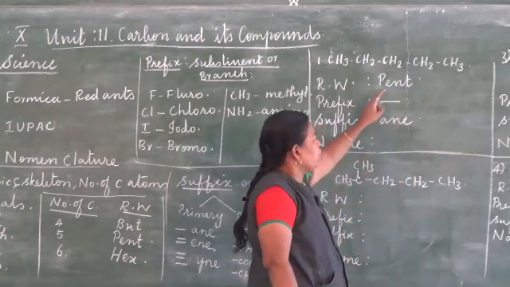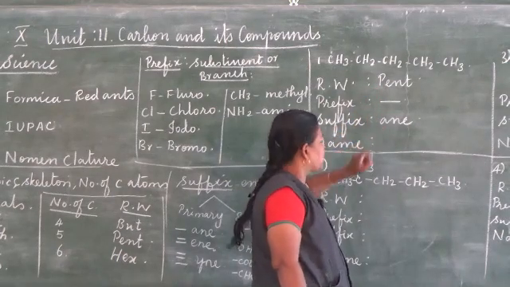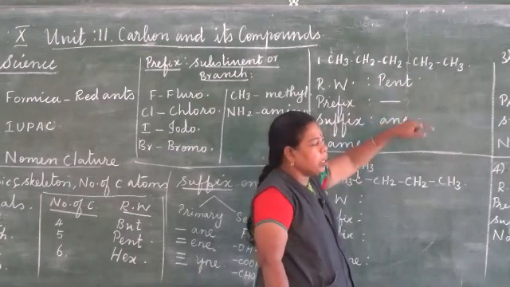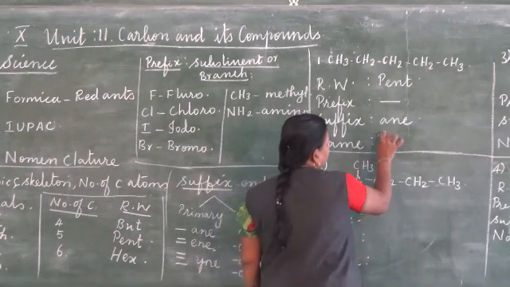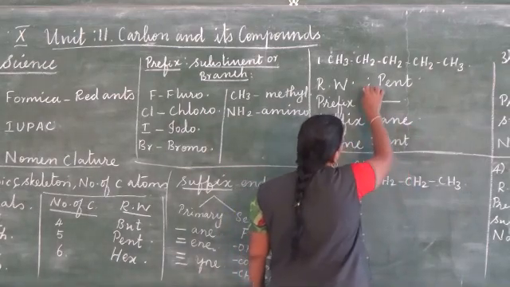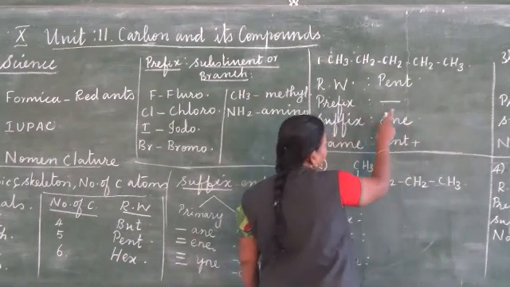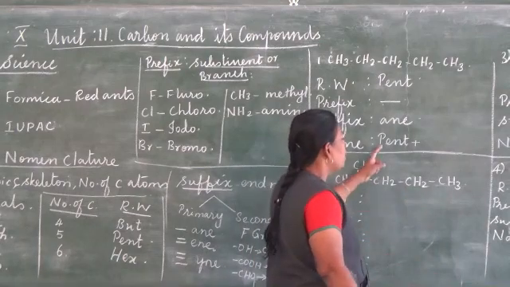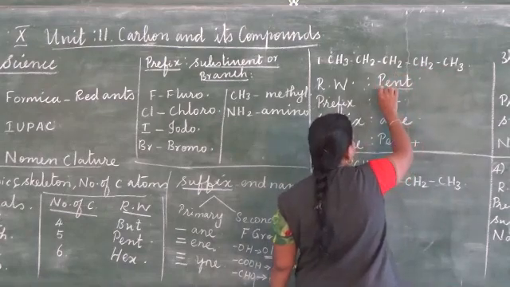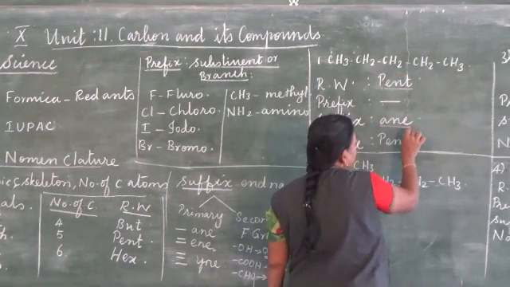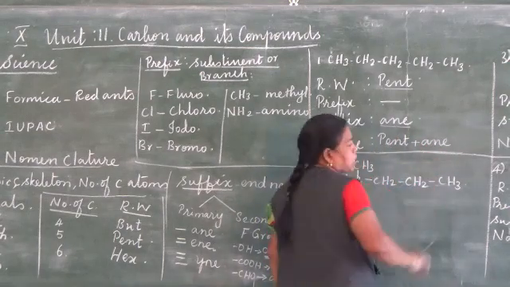And then next we have to connect the root word with the primary suffix and then with the secondary suffix. There is no functional group, so we need not mind about the functional group. So what is the name of this organic compound? Pentane. The root word and prefix and then suffix we have to add. Here we don't have any prefix and we don't have any functional group, so we can add these two alone. This is pent, 5 carbon atoms is there means the root word is pent, and the nature of bonding is single bond between the carbon atoms, therefore ane. So we have to add pent plus ane, pentane.